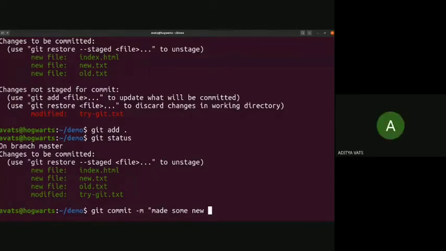So we have modified some files, added some files. So after adding with git add, the git add command takes into account everything that has changed. So as everything has been taken into account, you can commit those changes.